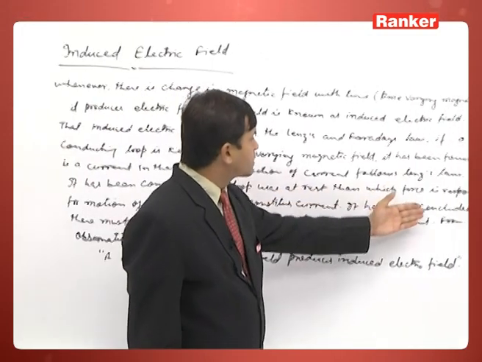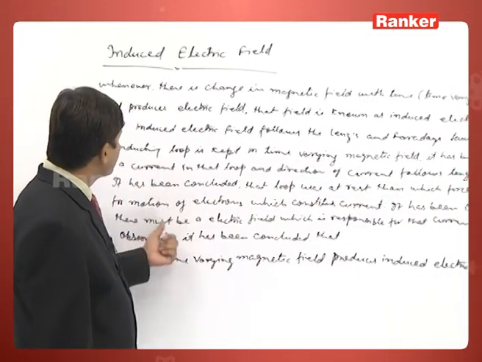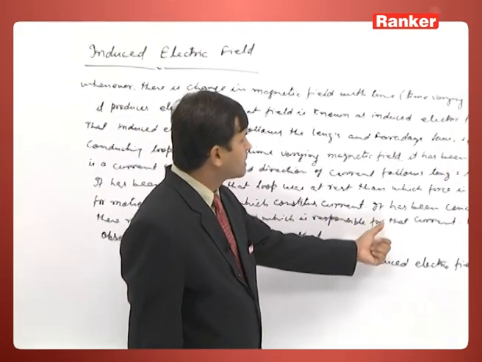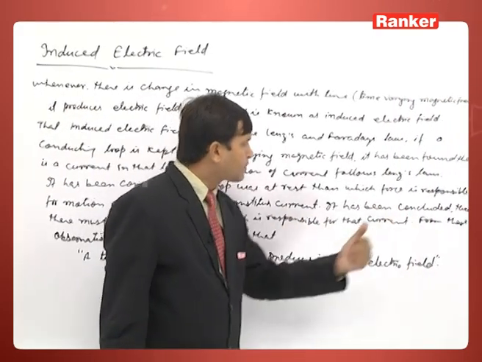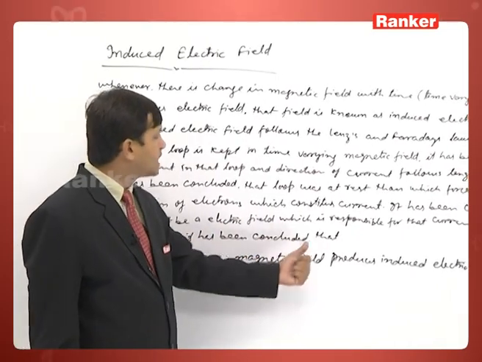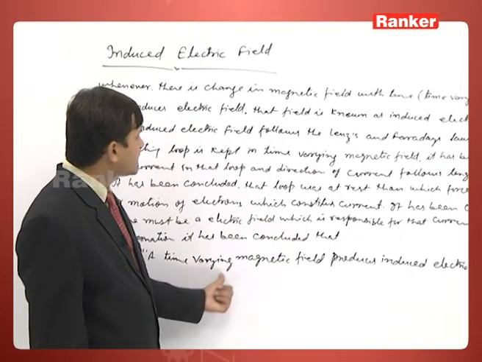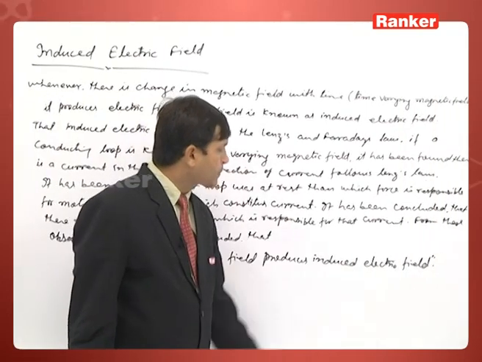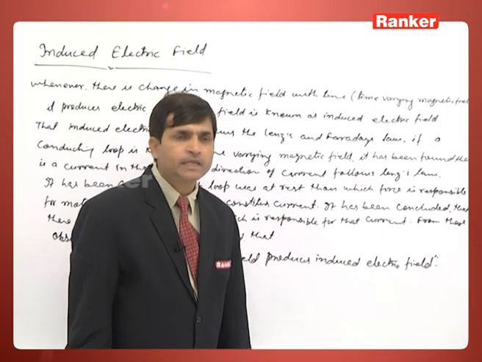So it has been concluded that there must be an electric field which is responsible for that current. So from these observations it has finally been concluded that a time varying magnetic field always produces an induced electric field.